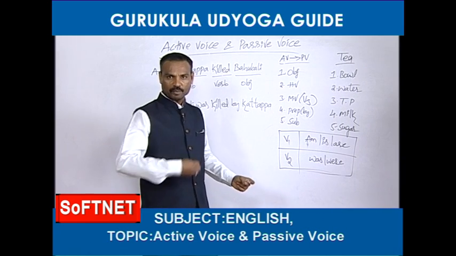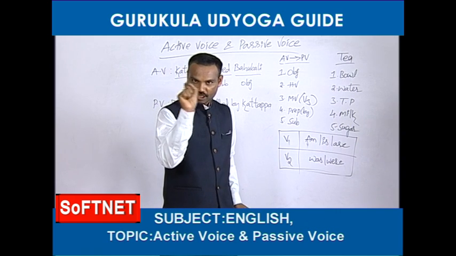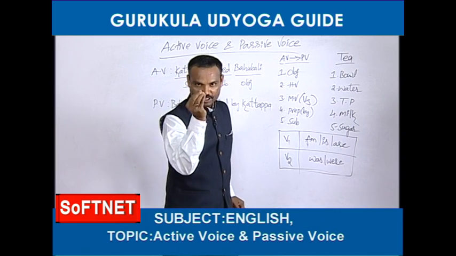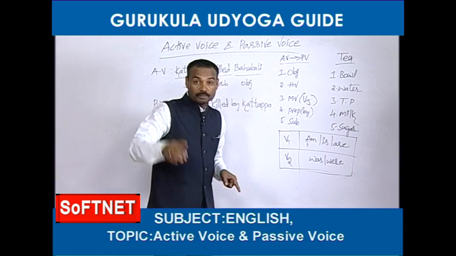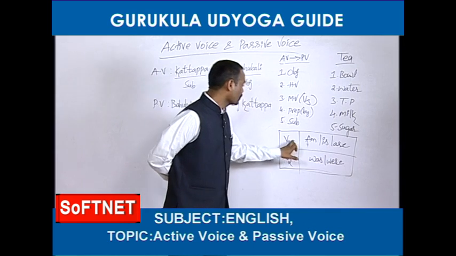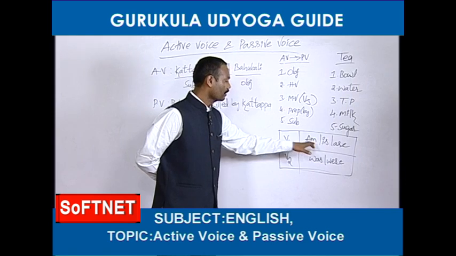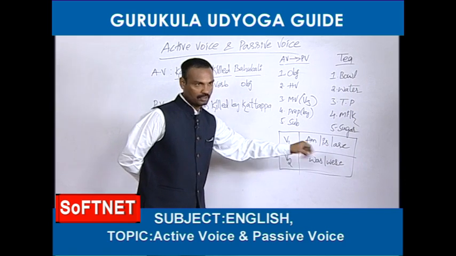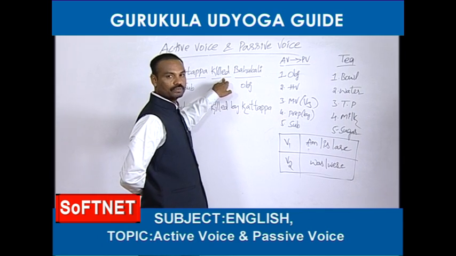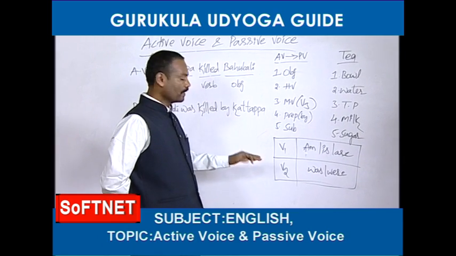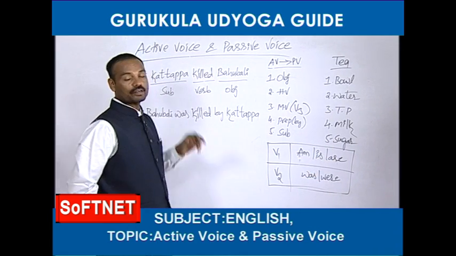So friends, now I am going to tell you another beautiful technique. Whenever you don't find any helping verb in the active voice, the sweet technique is, again you should depend upon the main verb. If the main verb is in the first form, you should take am, is, or are as the helping verb. HV means helping verb. These are also called B forms. So whenever you find V1, if the verb is in the first form, you can select any one of these three.